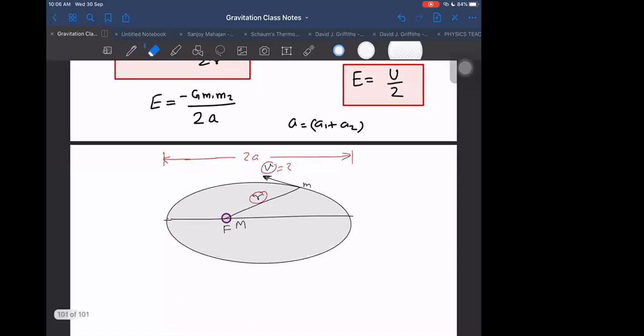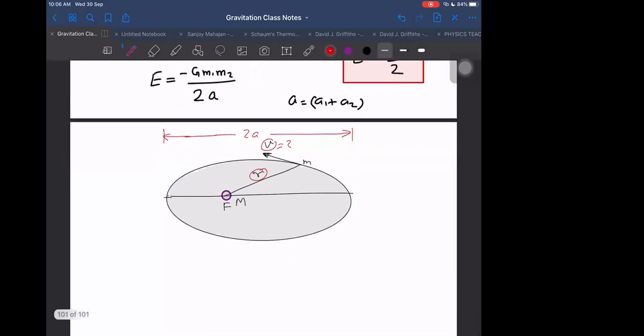How do we do that? We know mechanical energy will be remaining constant. So at any one instant of time, when the particle was here, where the distance is a into 1 plus e, and on the other side it is a into 1 minus e.